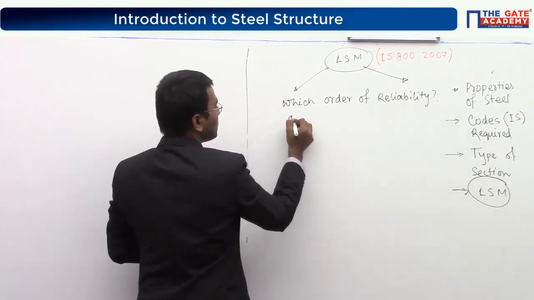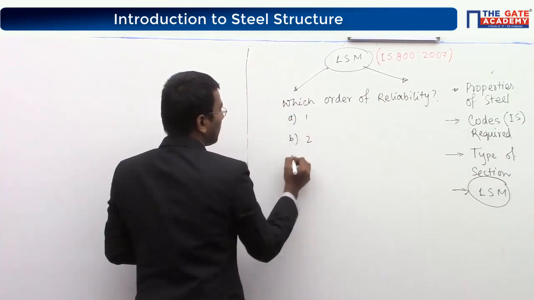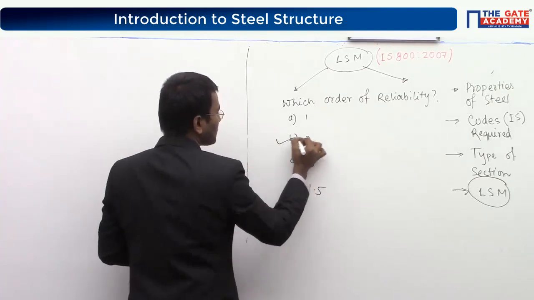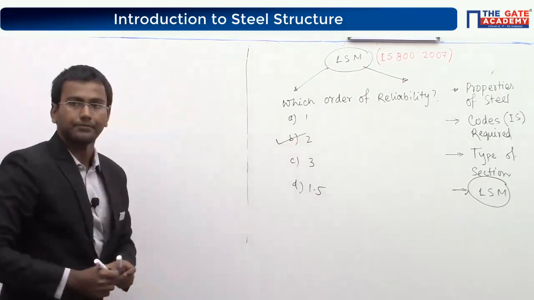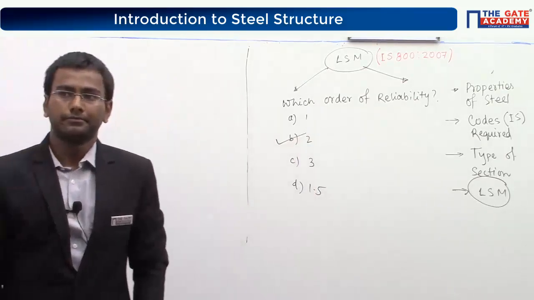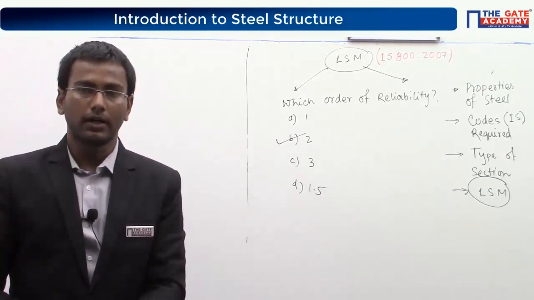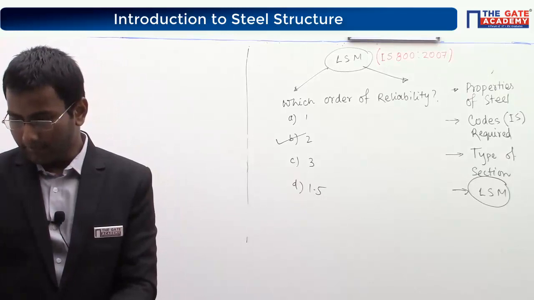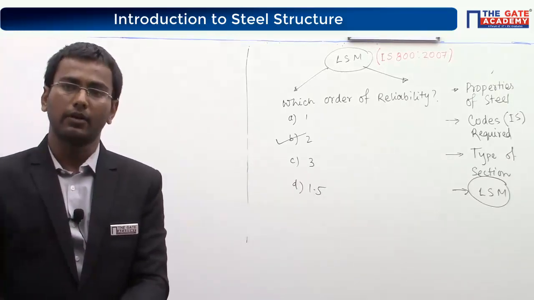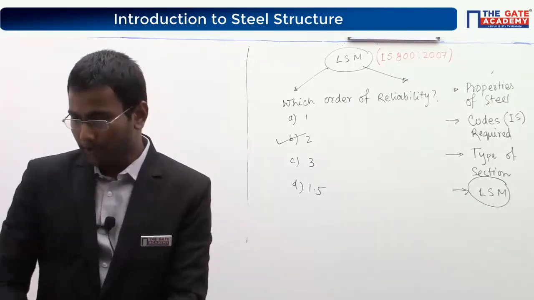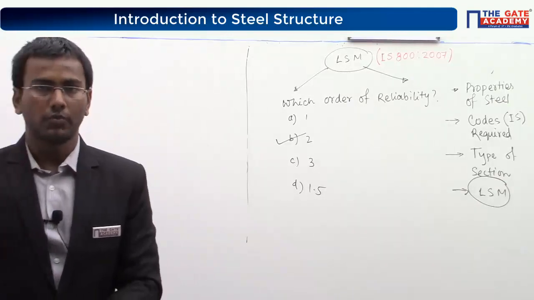Suppose I am giving the options 1, 2, 3 and option D 1.5. It is of course second order reliability. These things are not actually there in the code, but they have been calculated from various design parameters like areas, loads, type of location, etc. So please remember this part.